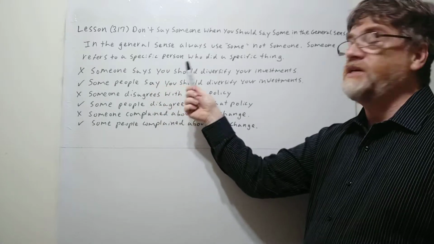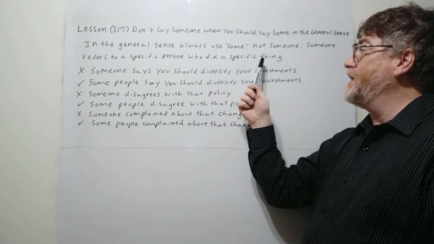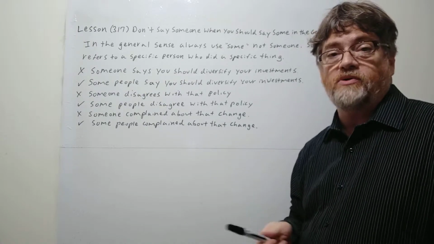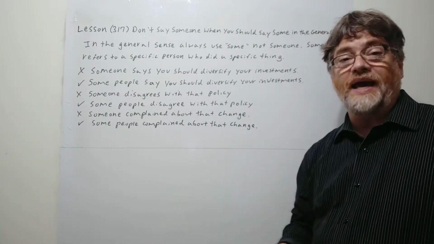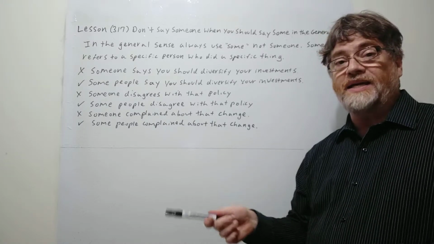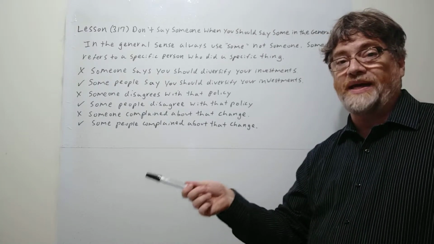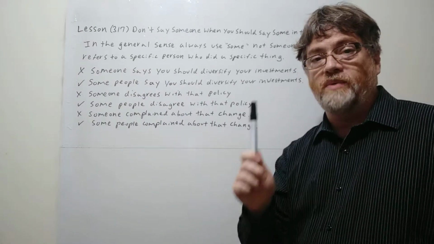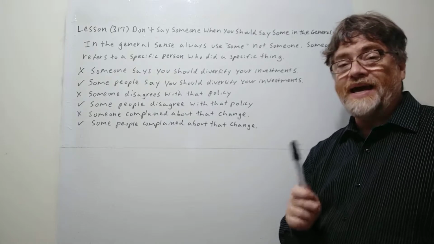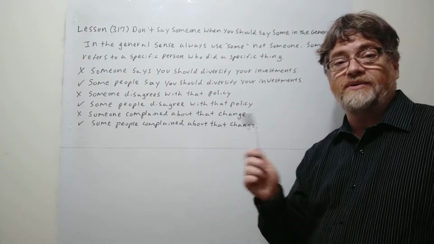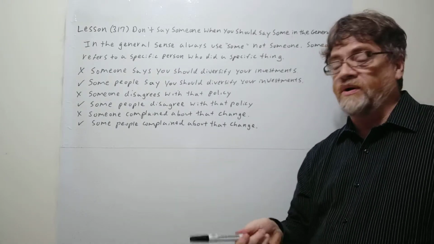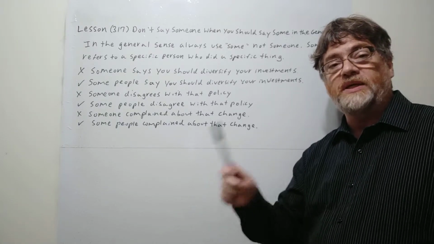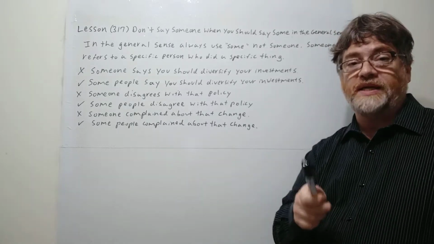"Someone" refers to a specific person who did a specific thing. Sometimes you may not even know who that person is. You might say, "Someone ate the cake." In that case, you might mean a particular person ate it. Even though you don't know who that person is, it's still one particular person. So it would be okay to say "someone ate the cake" or "someone broke it." It was probably just one person. So if someone did some specific thing, then you could say "someone."